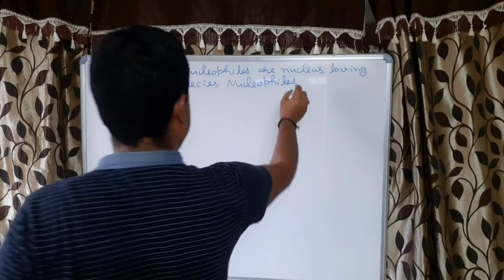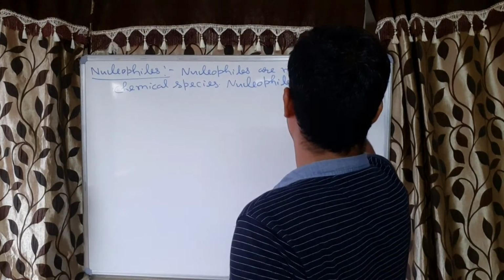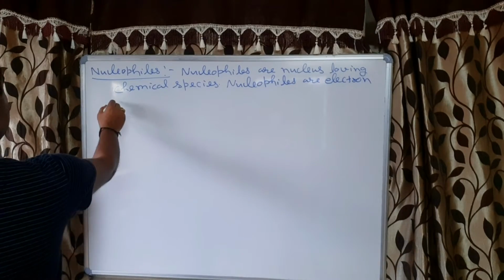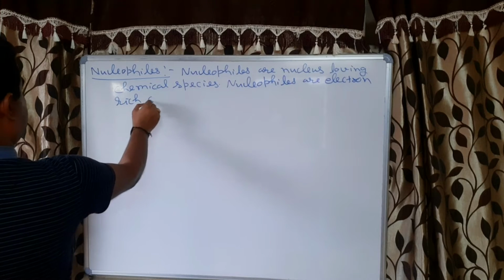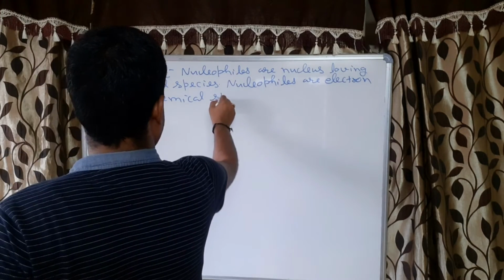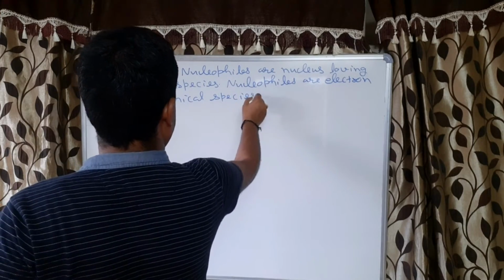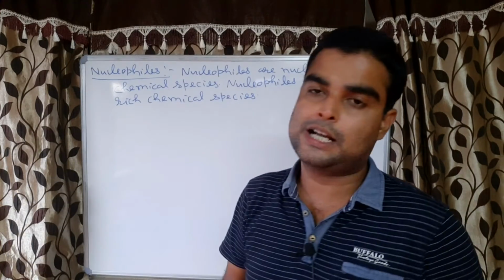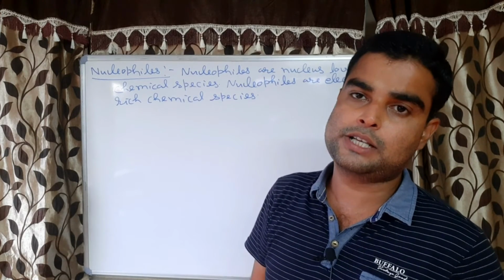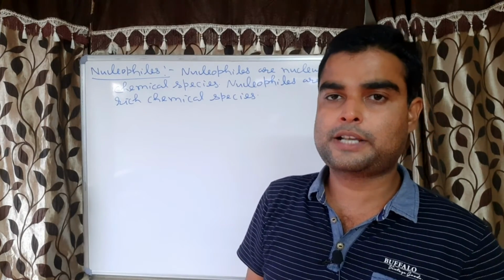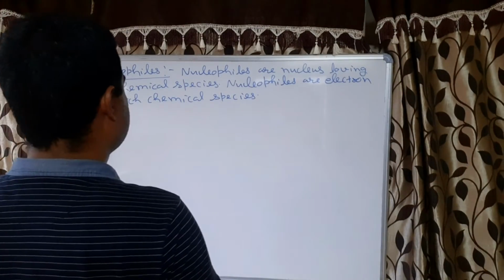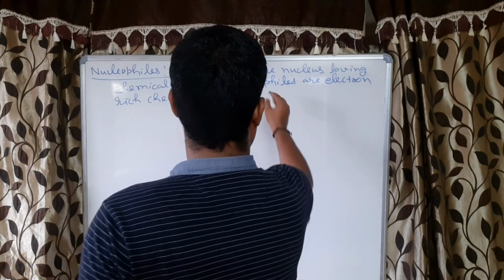Nucleophiles are electron rich chemical species. Nucleophiles can be of two types, negatively charged or neutral chemical species. First we will discuss negatively charged, after that neutral.